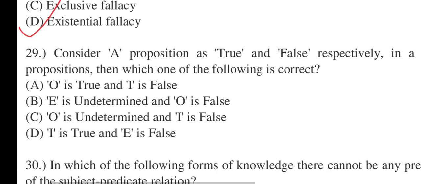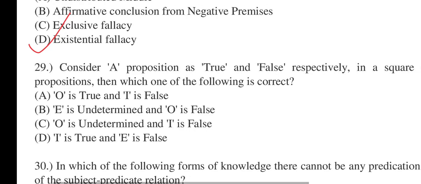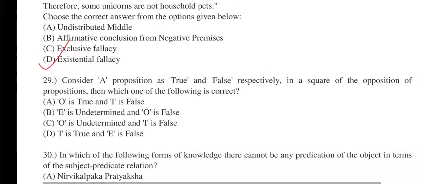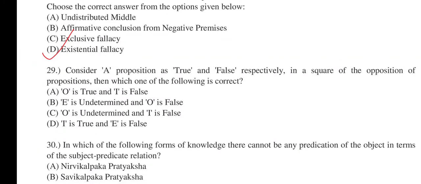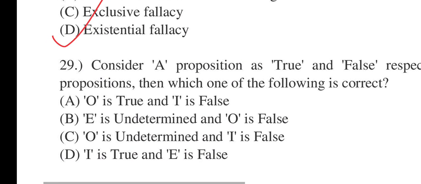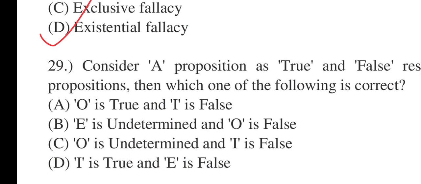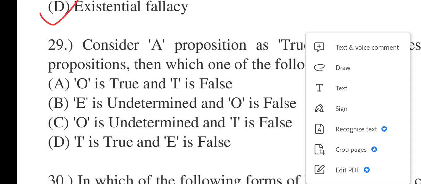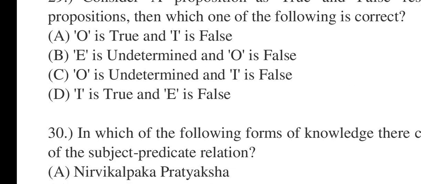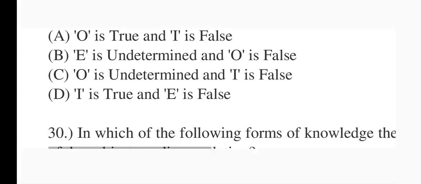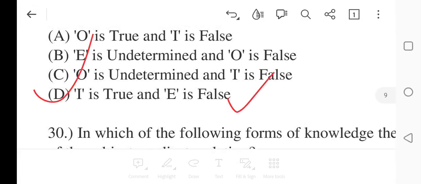29 says consider a proposition as true and false respectively in a square of opposition of propositions. Then which one of the following is correct? A, B, C, D: O is true and I is false. E is undetermined and O is false. O is undetermined and I is false. I is true and E is false. 29. Correct option will be number D. That means I is true but E is false. Number D.